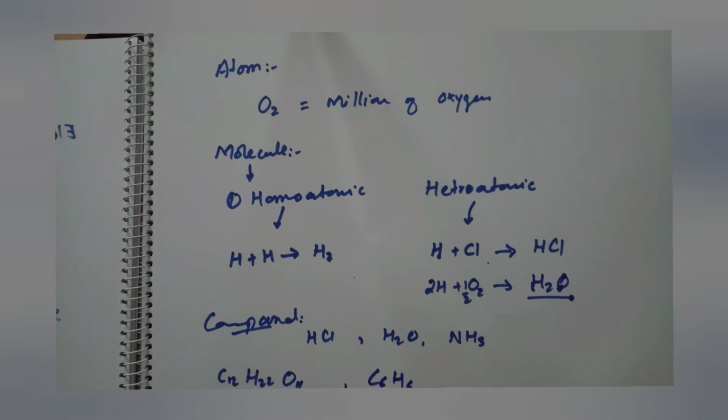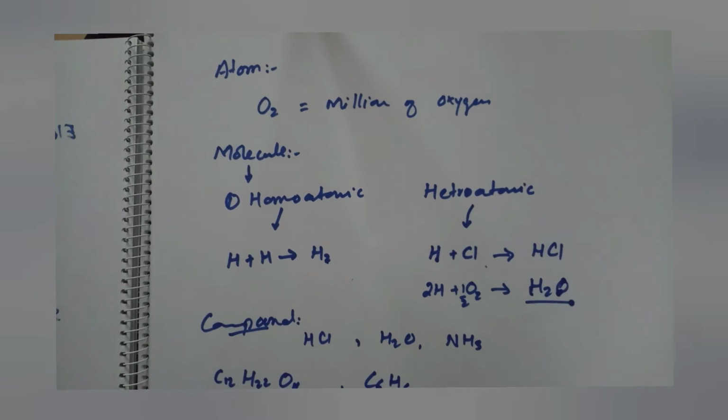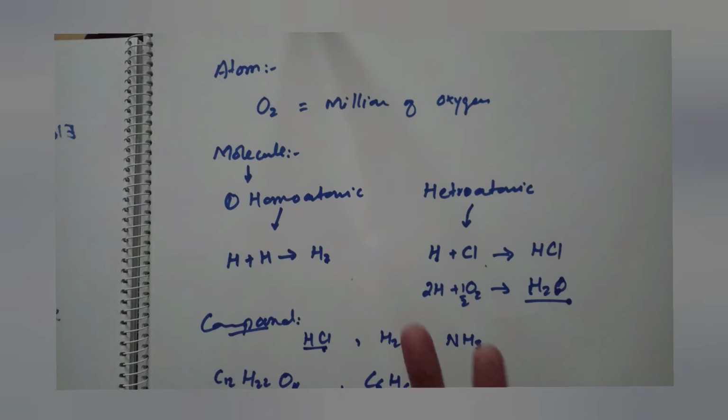In this compound, 6 atoms of one element, carbon, and 6 atoms of hydrogen are combined together to form a new compound. Is it clear? While some compounds are so small that they are composed of only two atoms, like HCl, which is the simplest compound, some compounds are composed of a large number of atoms, so they are large or polyatomic molecular compounds.